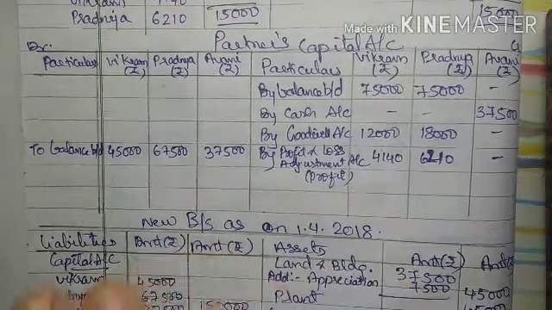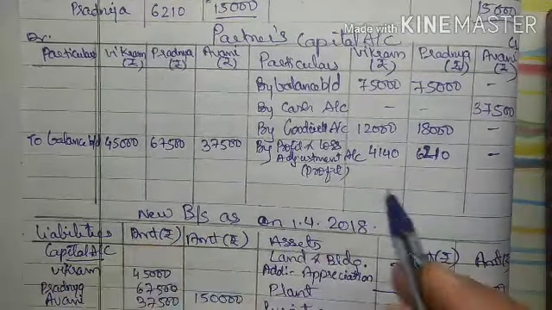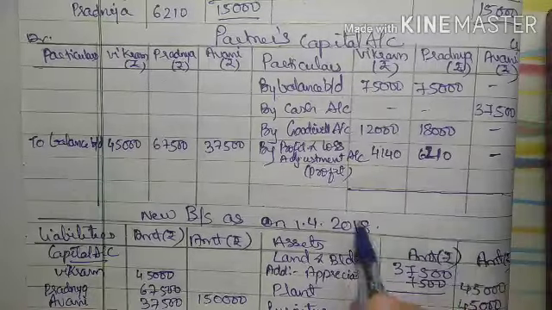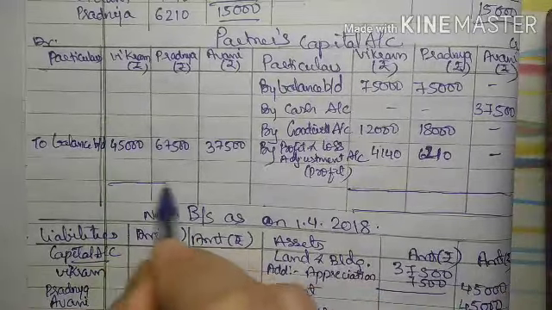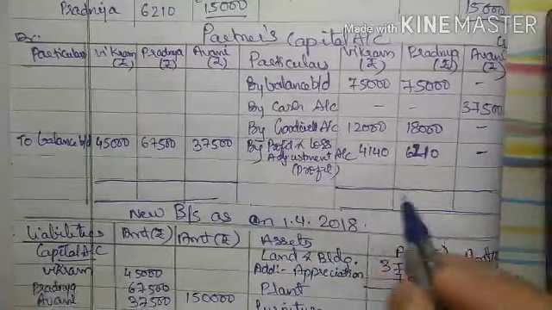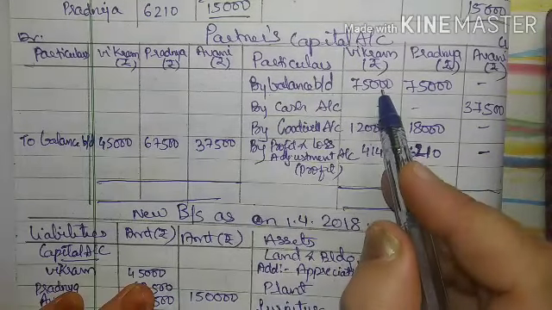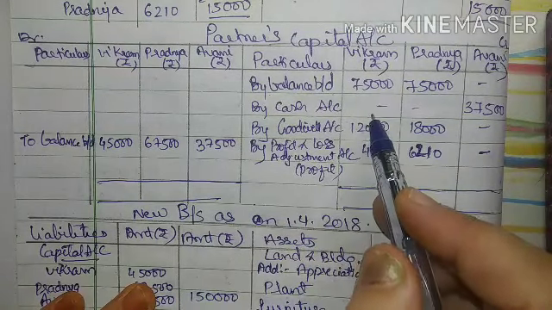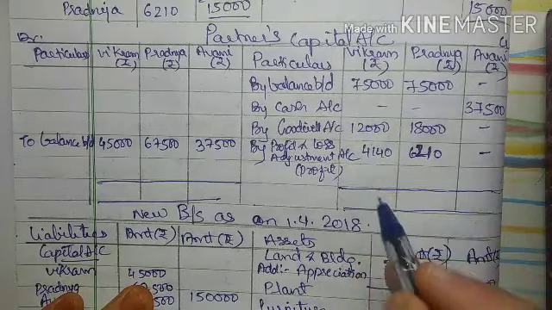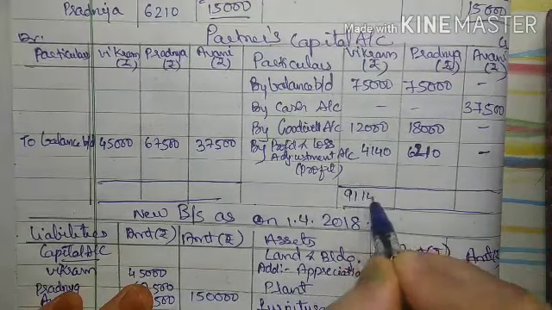No, there will be some balance, right? So what is this balance? We have to find out that by closing these accounts. So we will close the partners capital account. First we will close Vikram's capital account. So the total of Vikram capital account will come to 91,140.